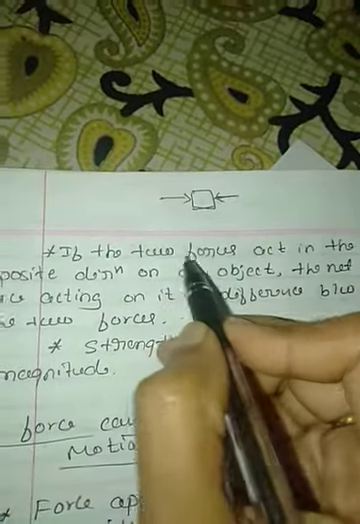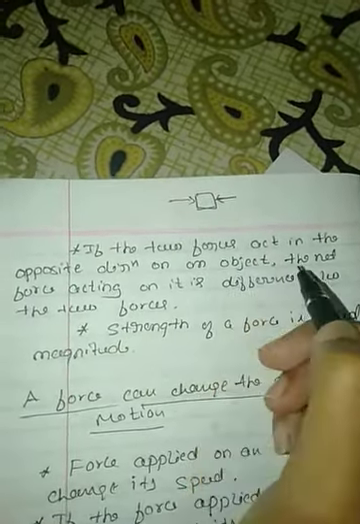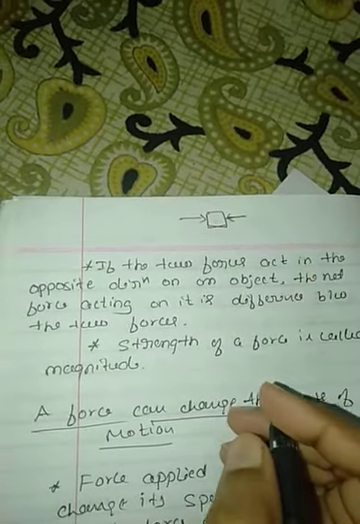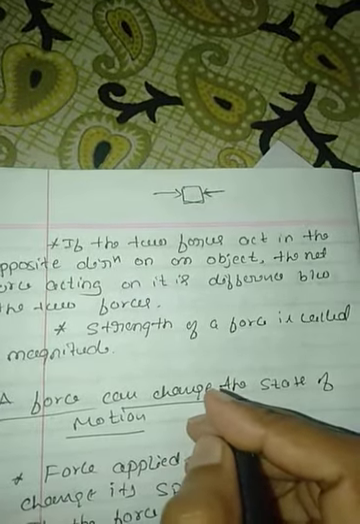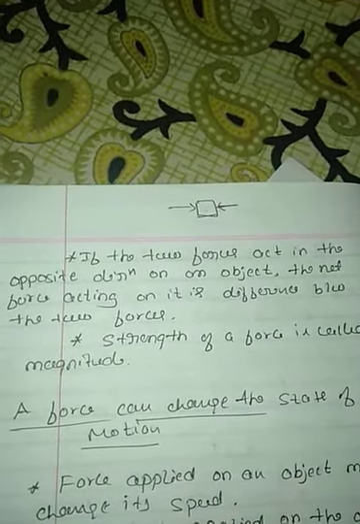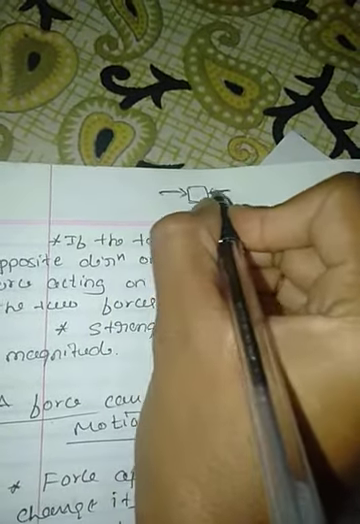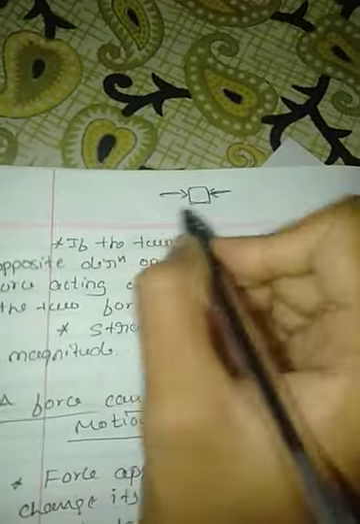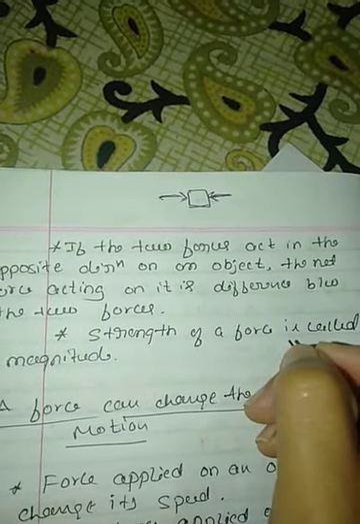If two forces act in opposite directions on an object, the net force acting on it is the difference between the two forces. Remember that if the two forces are acting in opposite directions, this is one force and this is another force, the net force will be what?